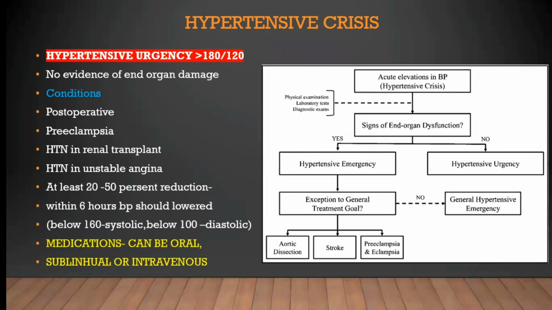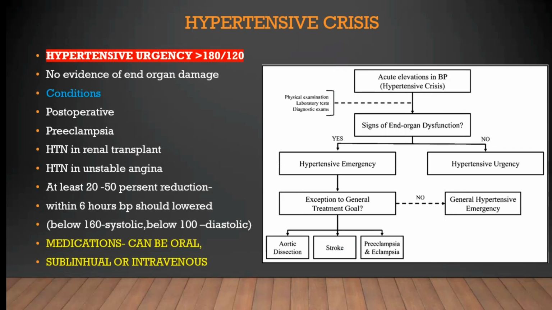Hypertensive crisis includes hypertensive urgency. If BP is more than 180 by 120 with no evidence of end organ damage, it is hypertensive urgency. Conditions causing hypertensive urgency are postoperative state, preeclampsia, hypertension in a renal transplant patient, and hypertension in unstable angina.